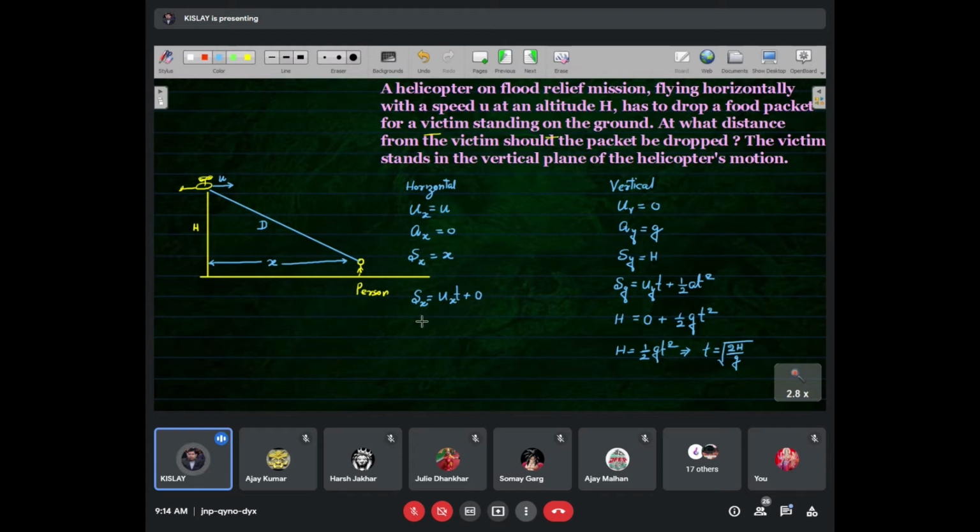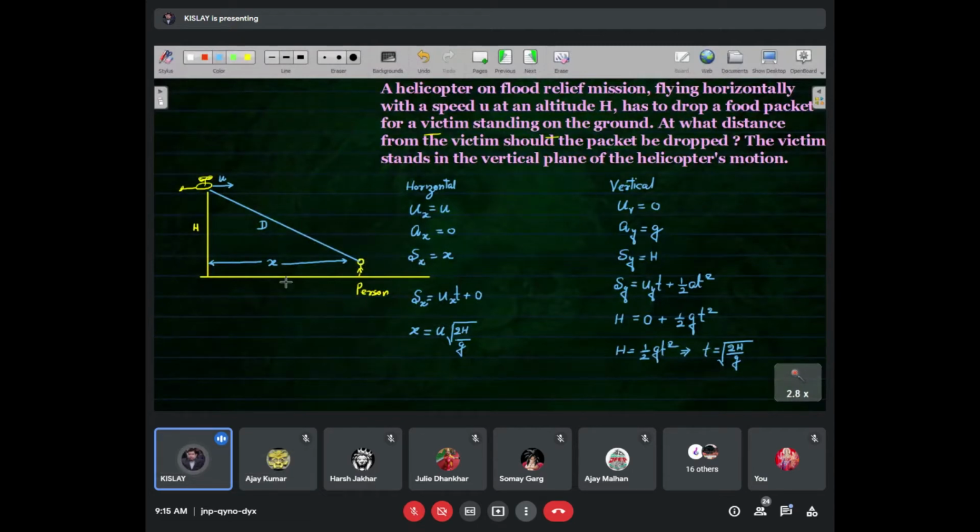And we just have to substitute this. x will be ux times t. ux is u, which is given, and time is 2h upon z under root. The time taken to come to the ground will be the same for the horizontal motion, because till it reaches the ground, it has to move to this point.